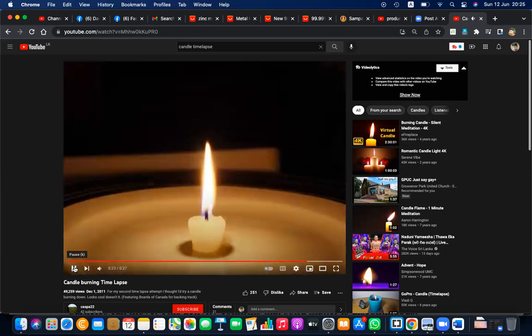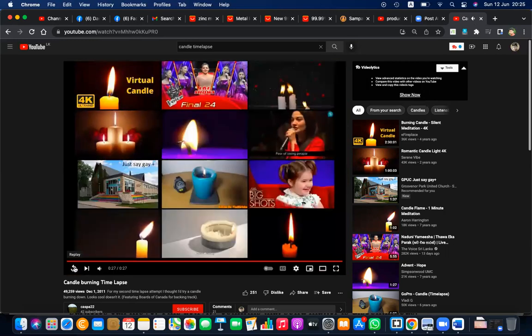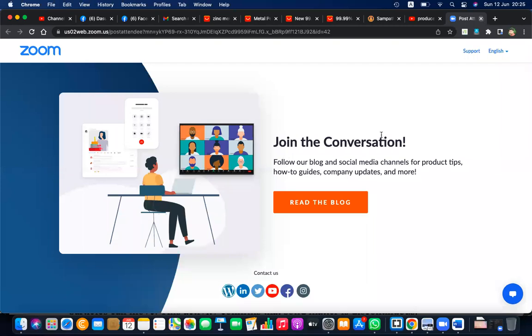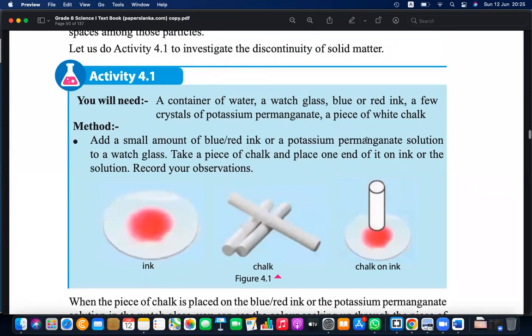Similarly, you can put the chalk in ink and test, and observe it. It's not melting actually. What you can observe is that the ink is moving up through this medium, the chalk. It means it is discontinuous. Why? Because there are spaces between these particles.